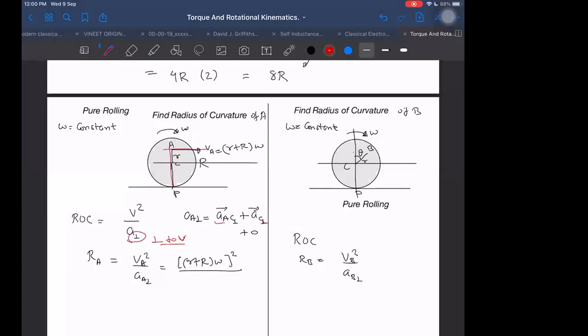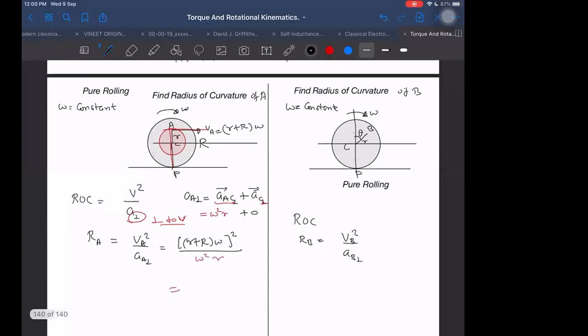What is the acceleration of A relative to C? Acceleration of A relative to C is easy to tell because it is moving in a circular path relative to C. Right or not? Yes, sir. So in the circular path, what will be the acceleration of A? It will become omega square into small r. What is the answer then at last for radius of curvature?